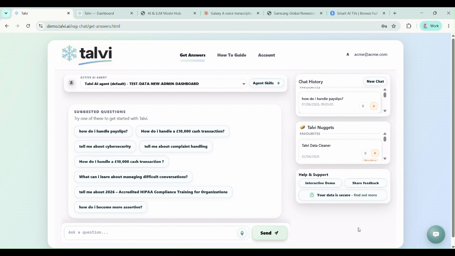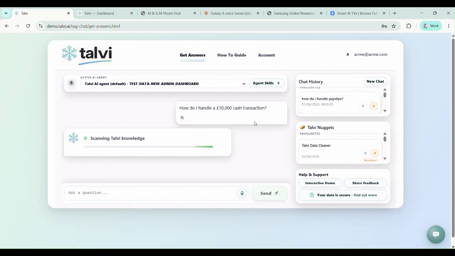For today's demo, we'll start off with some data from a financial services business. Let's imagine a scenario. I work in a bank. Someone's walked in with £10,000 in cash. I think it might be money laundering, but I can't remember everything I learnt on the money laundering course 6 months ago. I've asked my colleagues, they don't know the answer. I've searched SharePoint, don't get anything. I've searched the LMS, don't get anything. All I want to know is how do I handle a £10,000 cash transaction?